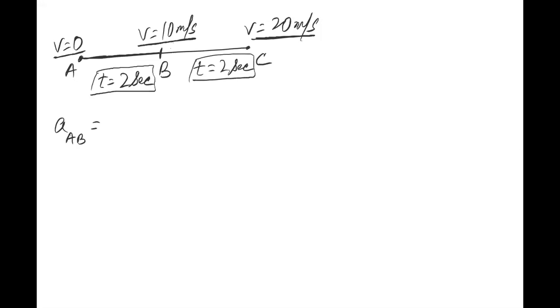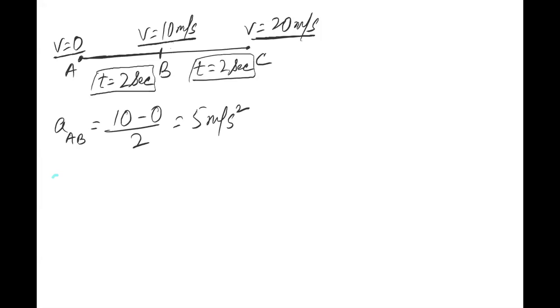फिर से मेरी बात सुनो. पहली बार velocity में change आया 10 मीटर पर सेकंड का 2 सेकंड में, और दूसरी बार भी जो change है वो कितने टाइम में आया, 2 seconds में. Is it understood by everyone? Yes, sir. तो acceleration from A to B अगर मैं लिखूंगा तो I will write it as 10 minus 0 divided by 2. That is 5 meter per second square.